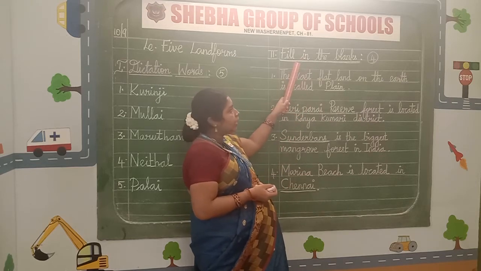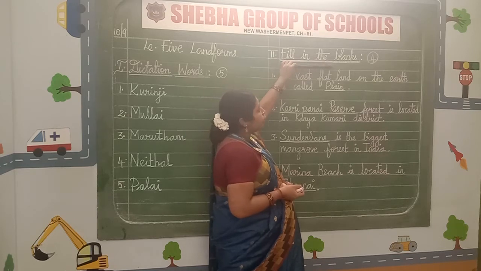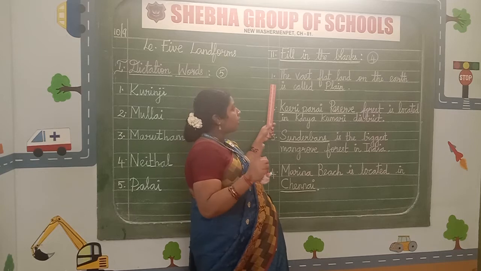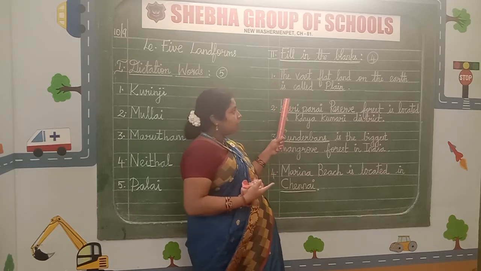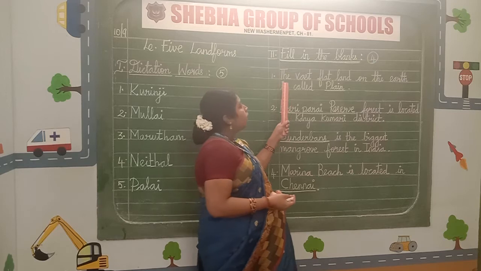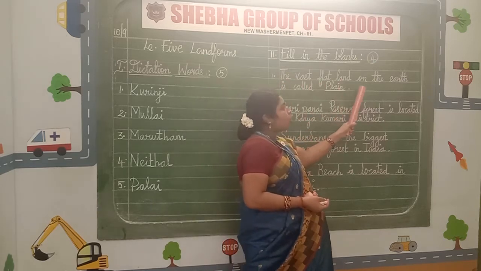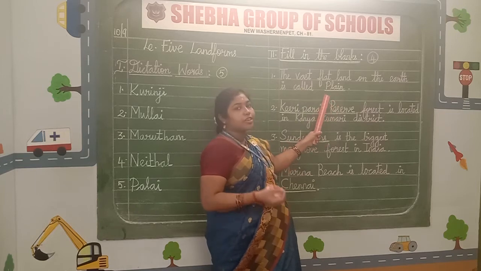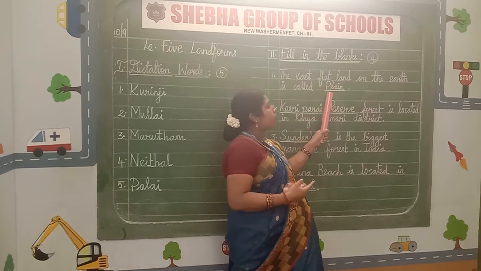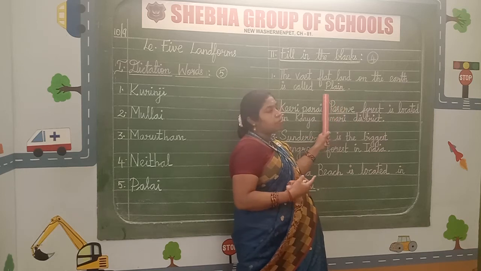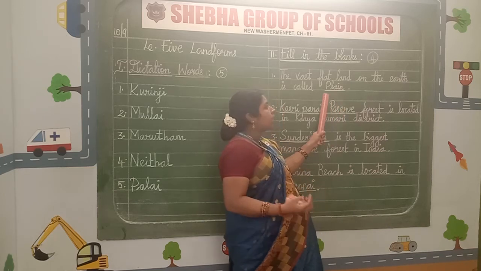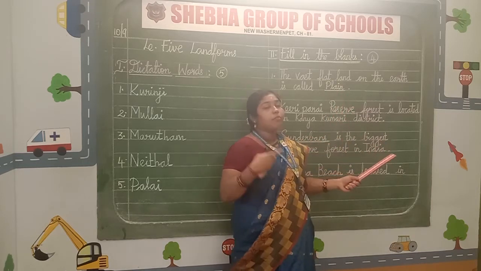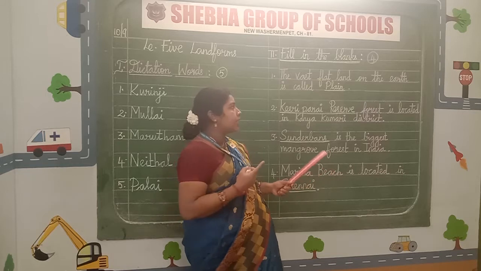After writing the heading for the second Roman letter, leave one line. Start the serial number from the margin, starting from 1. Now I am going to read the fill in the blank for you, children. The vast flat land on the earth is called dash. What's the answer, children? Plain. P-L-A-I-N. Whenever you are writing proper nouns, starting with a capital is very necessary.